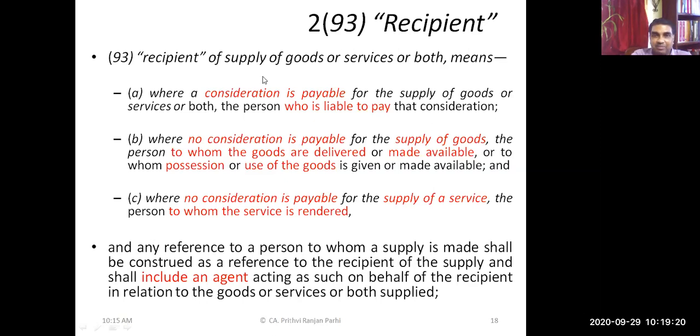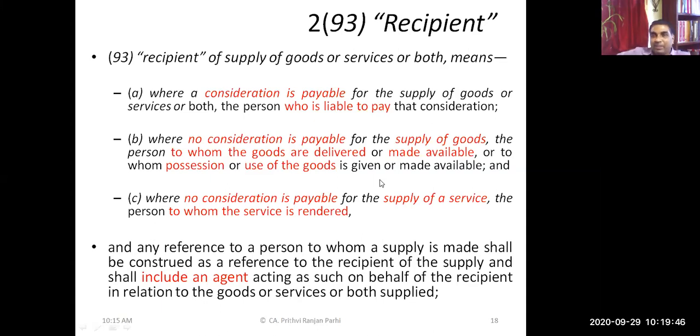Yes, sir, consideration is payable. So regarding whether consideration is payable in this situation, did you understand the situation?